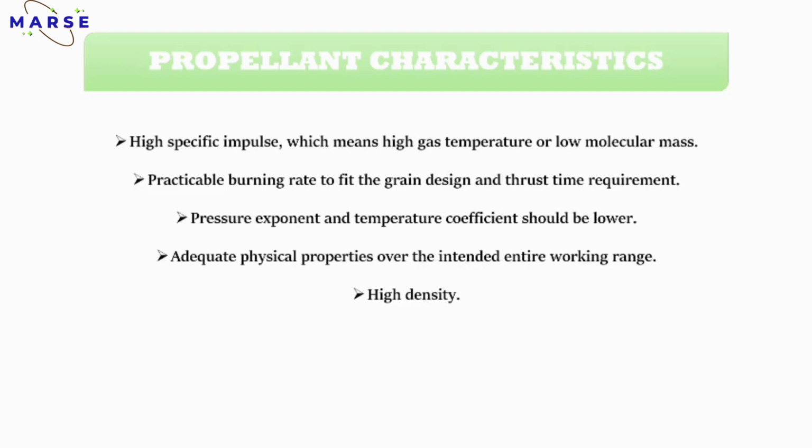So it should be low, otherwise all the basic parameters will change. Then adequate physical properties over the entire working range. Okay, means your propellant should have adequate physical properties, so you can use this type of propellant in any working range, any particular conditions.